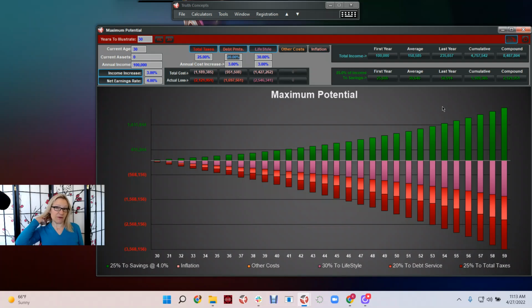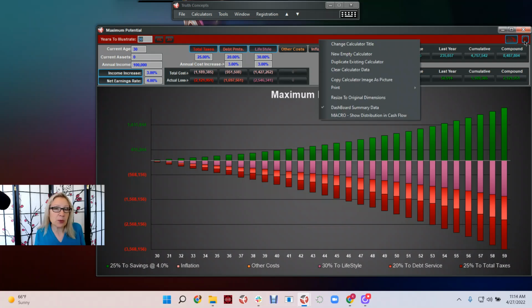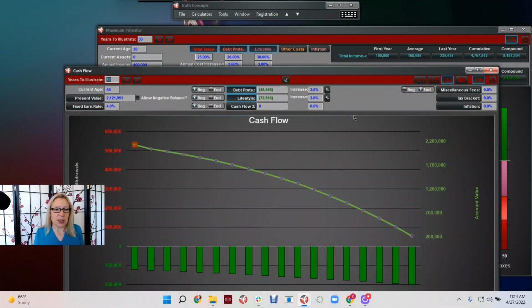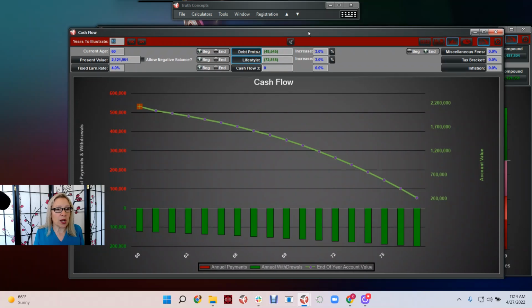So this is not investments. This is just savings. Now, what is that actually going to look like? Well, if you're a member of Truth Concepts 360, you have a macro that will actually take that money and show it to you on a cash flow calculator. So here what we have is our $2 million number. We have our debt payments and lifestyle still, and we're netting. So this is all after tax. You can see the income play out here over time. And this is that 18 years that we were taking a look at earlier.